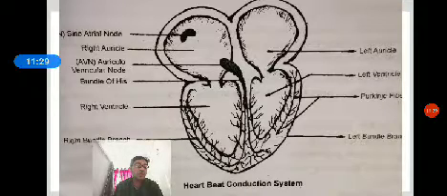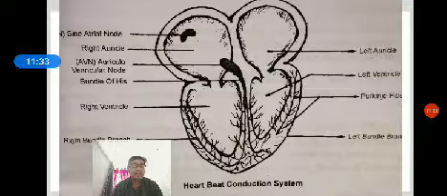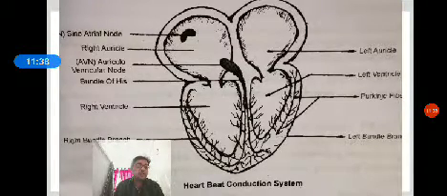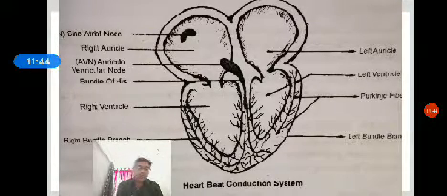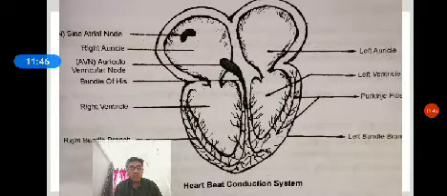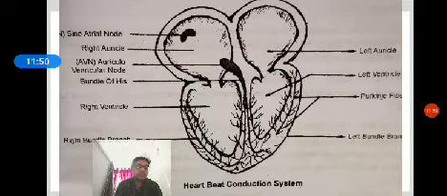Hence the SAN node is called the pacemaker. The SAN node is made up of muscle tissue which controls the heartbeat, so the human heart is called a myogenic heart. The SAN node generates and transmits waves of contraction across the muscular walls of the auricles, resulting in rhythmic contraction of the auricles.